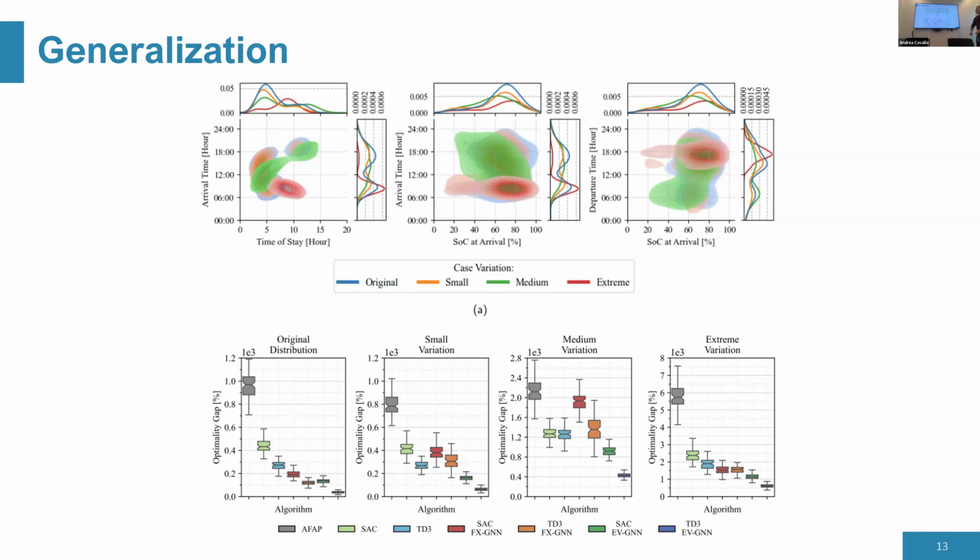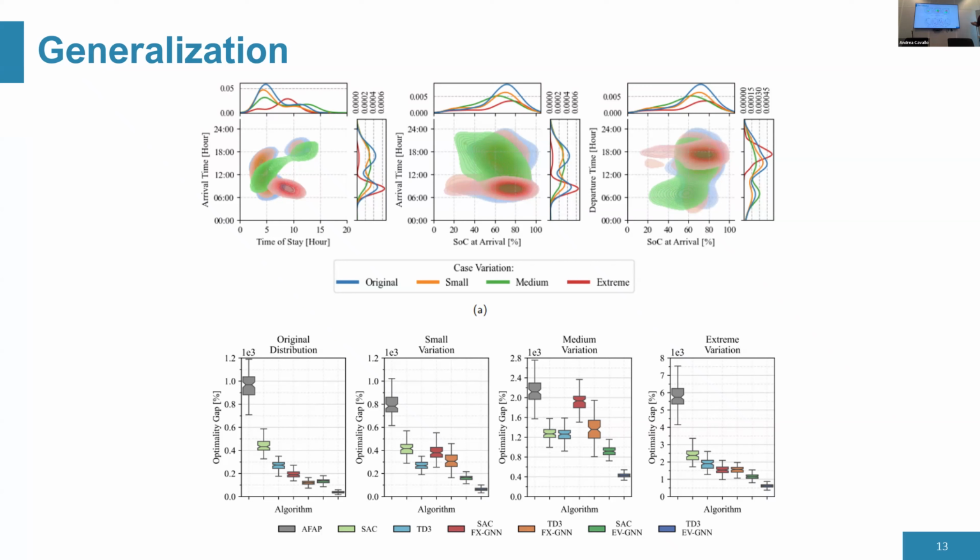Let's see some generalization results very quickly. So we tested in different domains with increased variation. We trained on the original and then tested on the other variations. And we see that, again, using EVGNN, our approach, end-to-end GNN for reinforcement learning, gives us the best generalization.